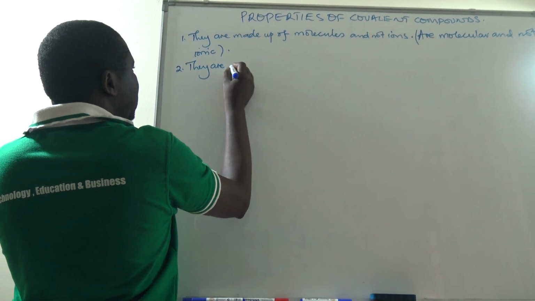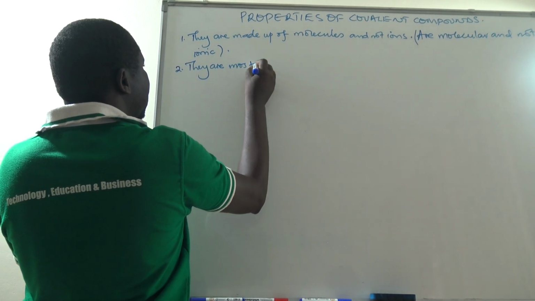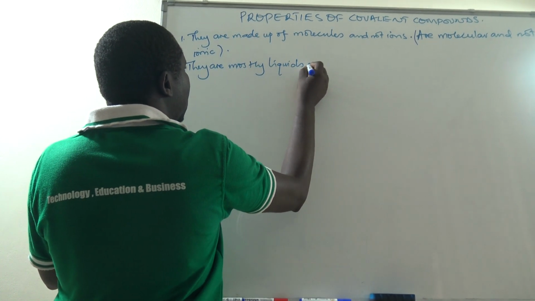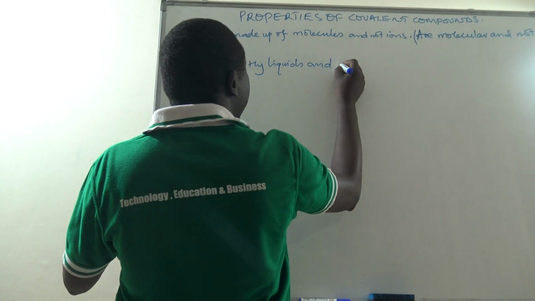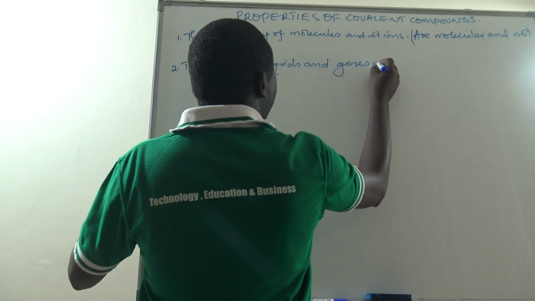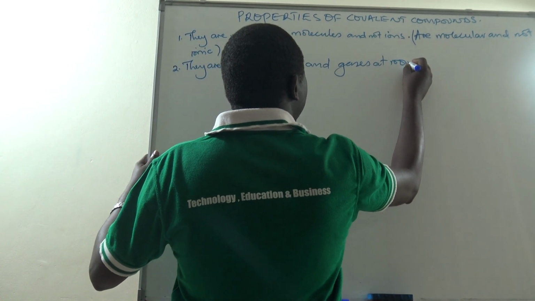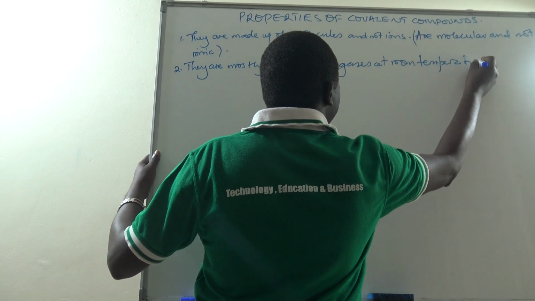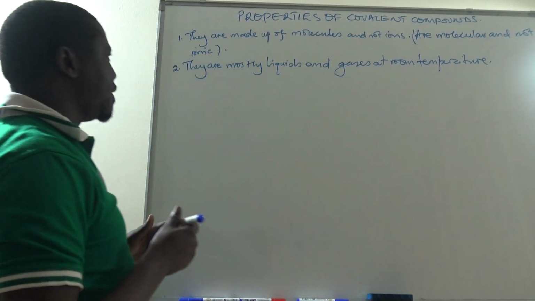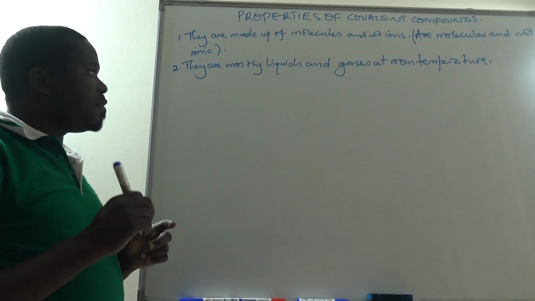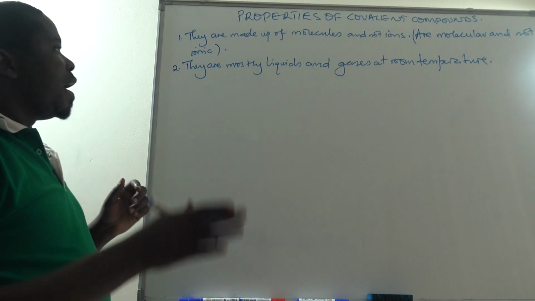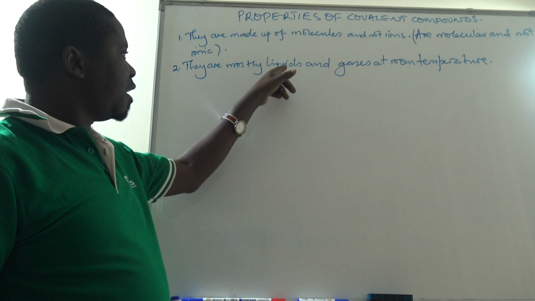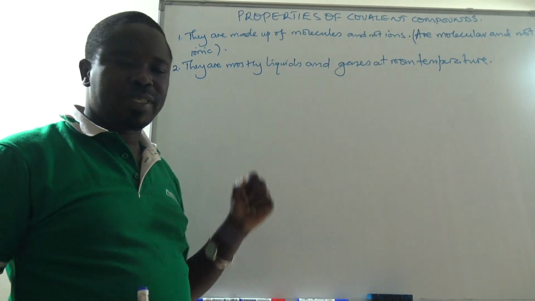Two, they are mostly liquids and gases at room temperature. They are mostly liquids and gases at room temperature. We said that for ionic compounds, they are solids at room temperature. But these ones here, the covalent compounds, they are liquids and gases at room temperature.